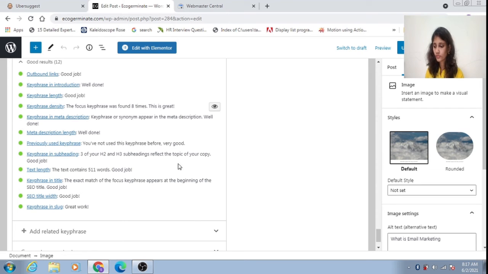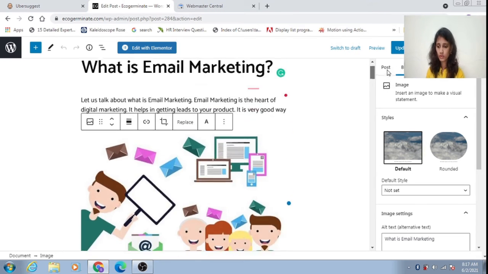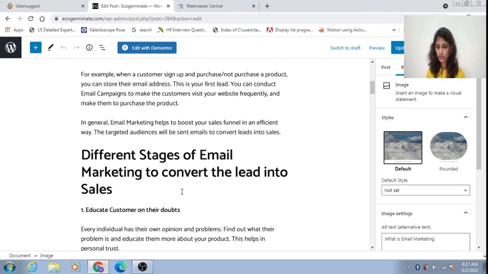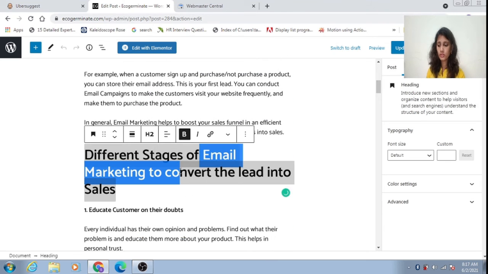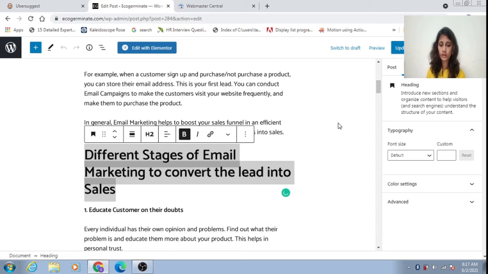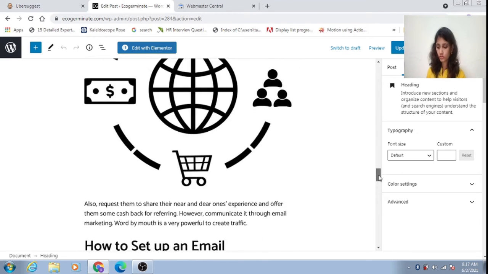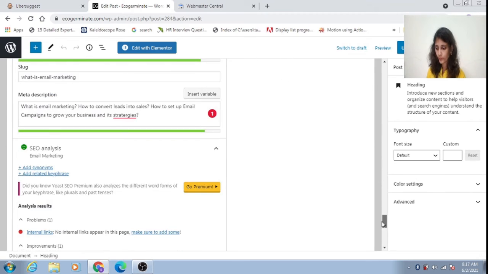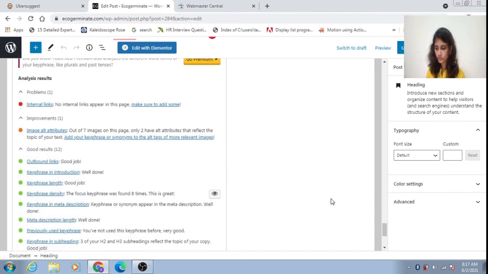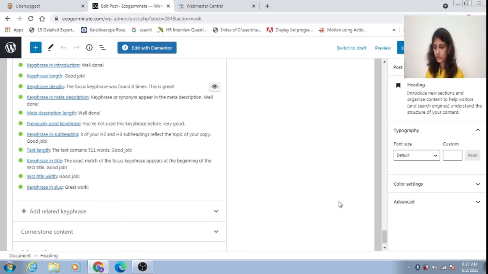Key phrase in subheading: I have used my key phrase in this subheading. We have to use the key phrase in those places. Then text length.